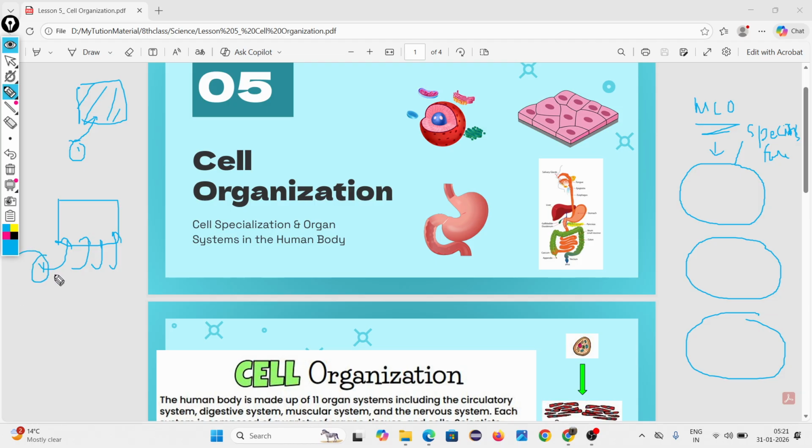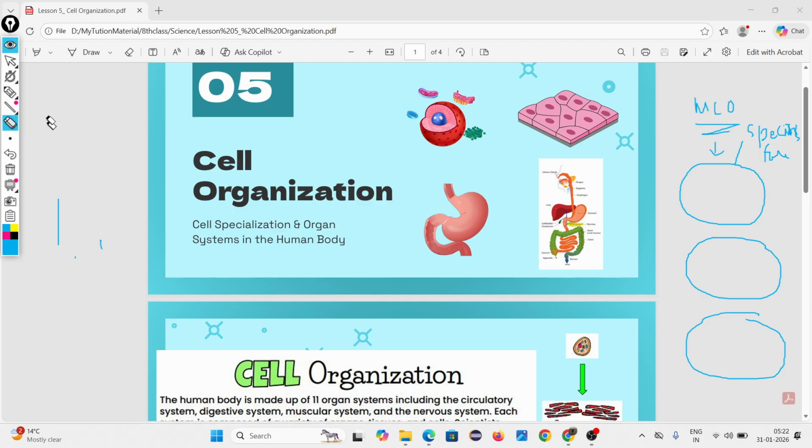Someone is cooking the food, someone is cleaning the cloth, someone is cleaning the room. Like the same thing in a multicellular organism, different cells are gathered together.